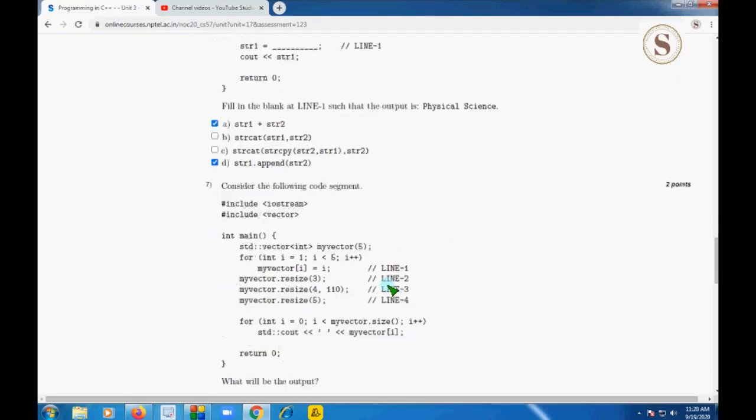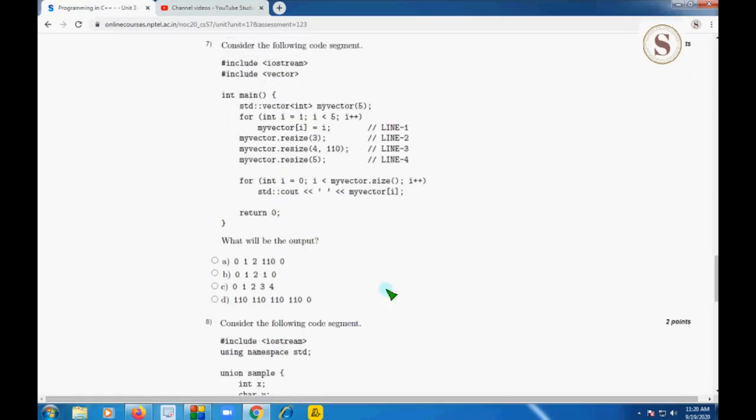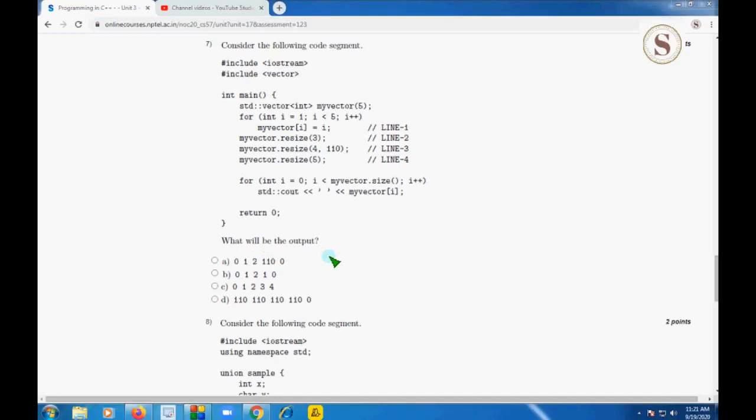And coming to the seventh question, consider the following code segment, and they are asking for the output of this code. By compiling this, we'll get the answer as option A: 0, 1, 2, 110 and 0. So option A is the correct answer for the seventh question.